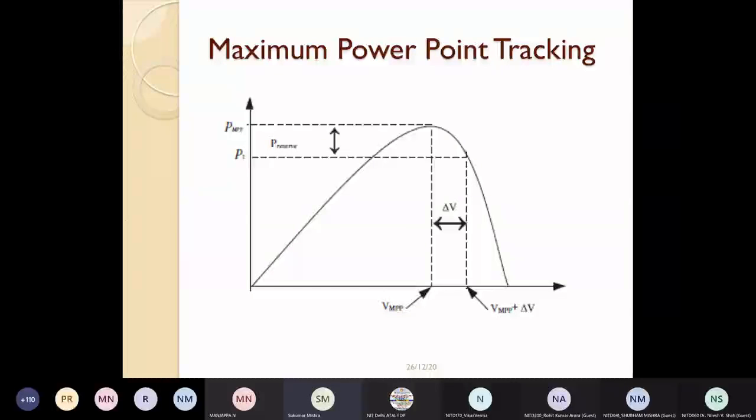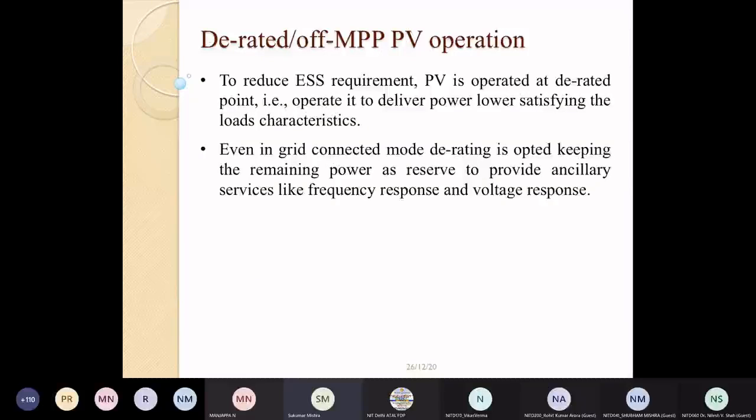So my cable cost will now reduce. That is called the derated mode of operation of the photovoltaic system in the grid connected mode.